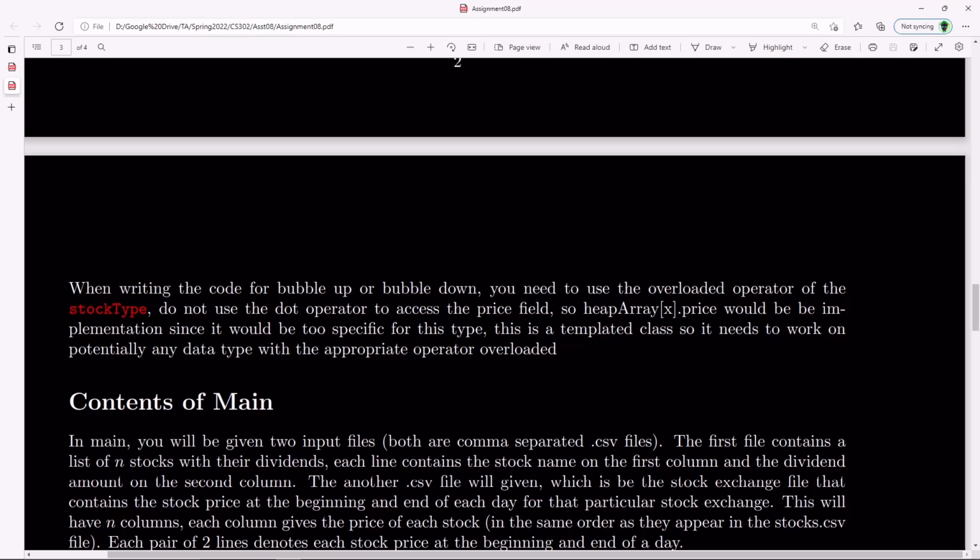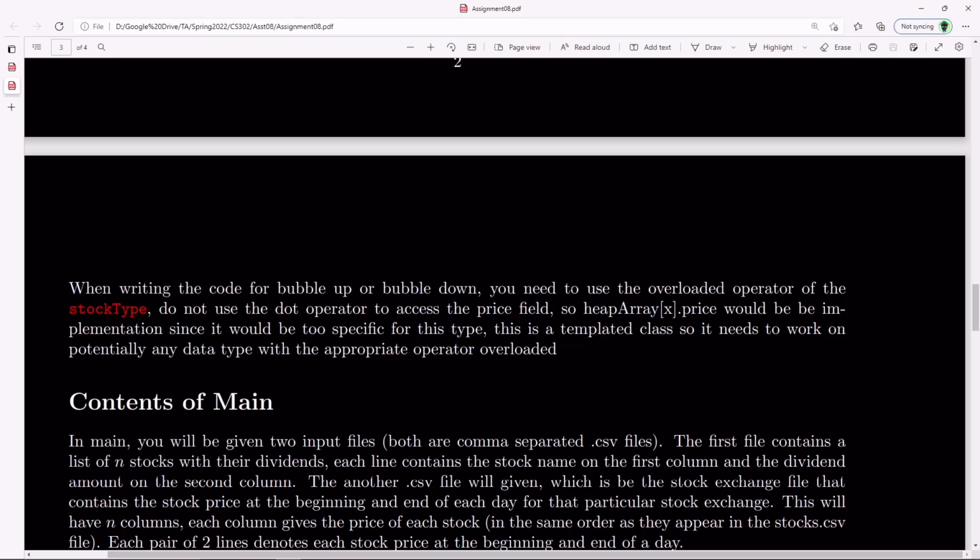So the whole point of overloading that less than operator is so we can compare which stock is smaller, which stock has the higher priority, so we know which one to bubble up and bubble down with, and so forth. So it's up to you. You can overload less than and even greater than, or whatever you want to overload. There's no rule for what you can or can't overload for this, but you have to make sure you overload the operators and use that in the heap or in a priority queue.